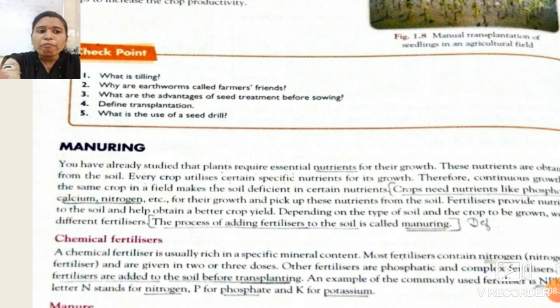So students, fertilizers provide many nutrients to the soil. If soil contains certain nutrients, and those nutrients are taken up by the crop growing there, then after the plant has grown, the soil is deficient in those nutrients. So what we have to do is add nutrients to the soil.